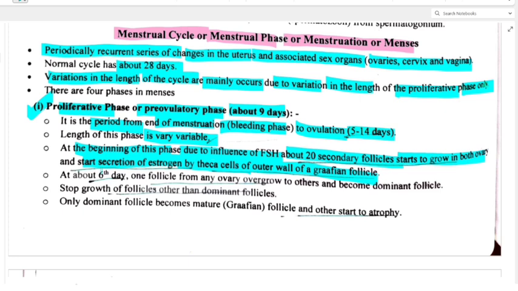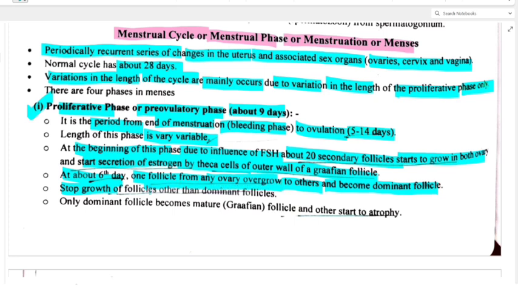Clear? At about 6th day, one follicle from any ovary overgrows the others and becomes the dominant follicle. So 20 मान लो, about 20 मतलब about 40 follicles. Among those 40 follicles, only one follicle from any ovary will overgrow the others and become the dominant follicle, and stop growth of follicles other than that dominant follicle.